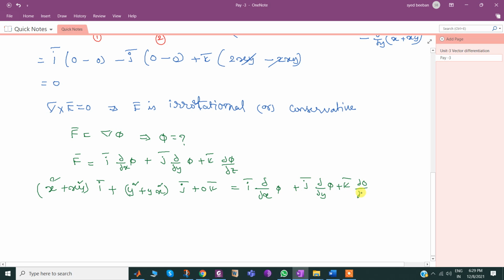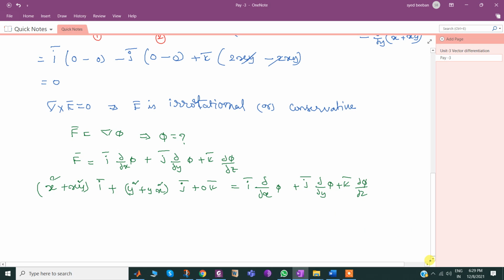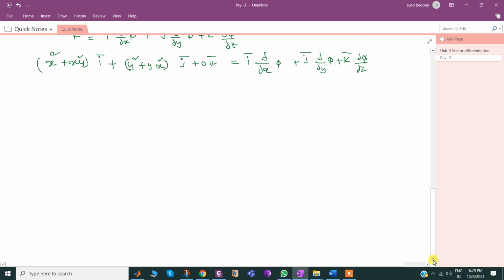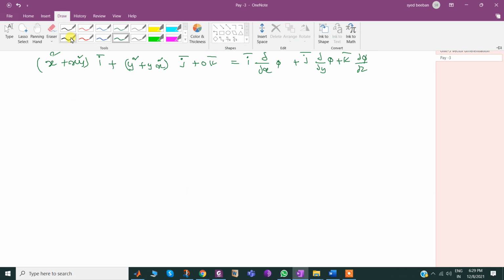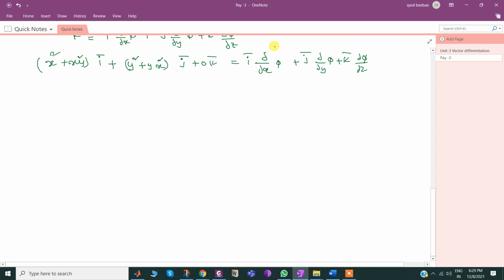Now, if two vectors are equal, their corresponding coefficients must be equal. So I may write: the i bar coefficient, dou phi by dou x, equals x square plus x y square.